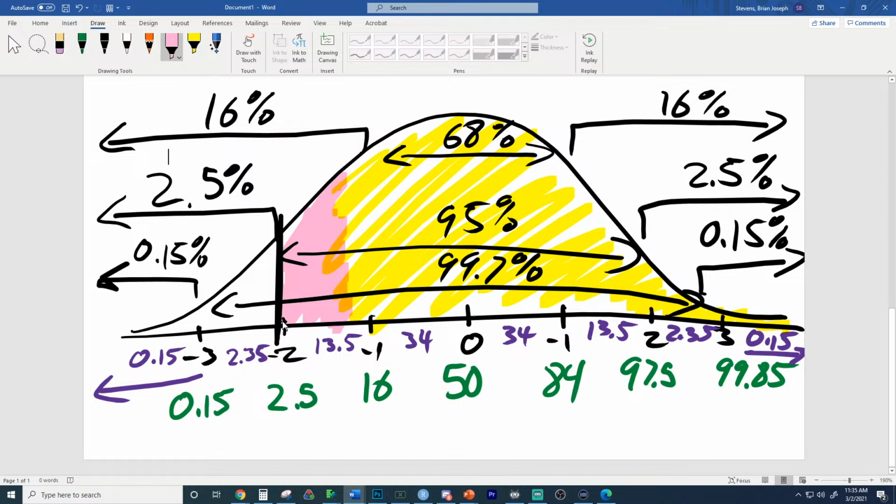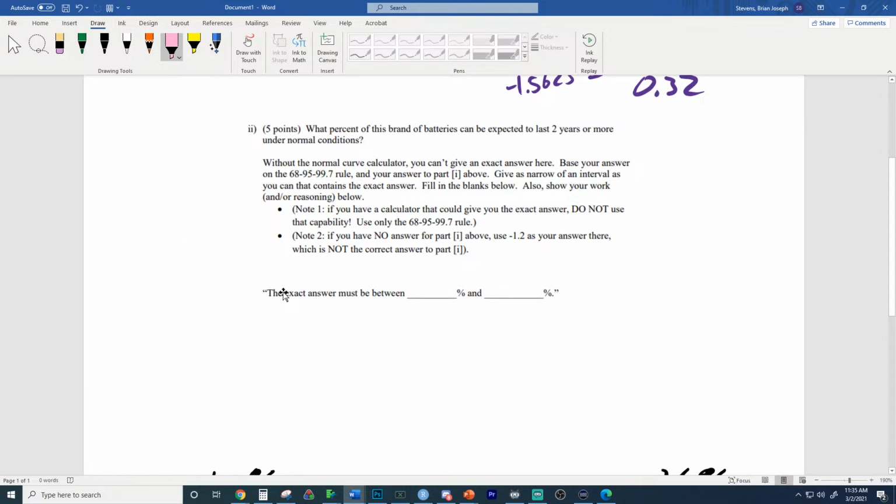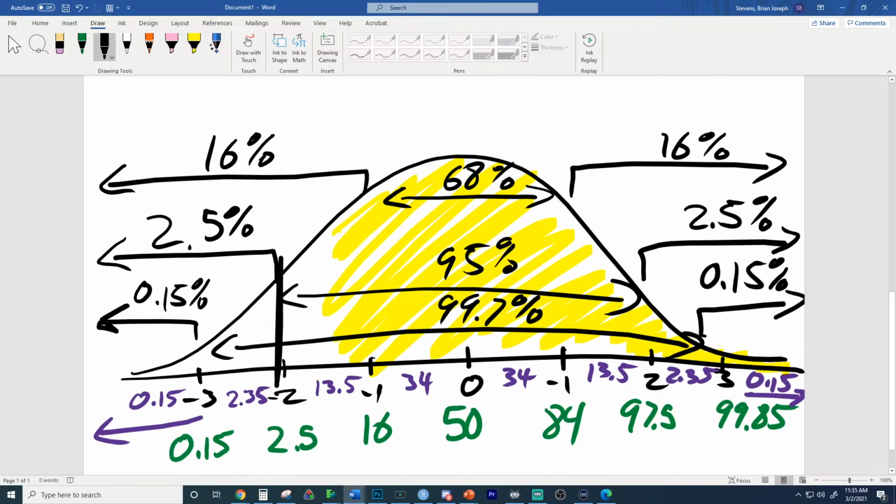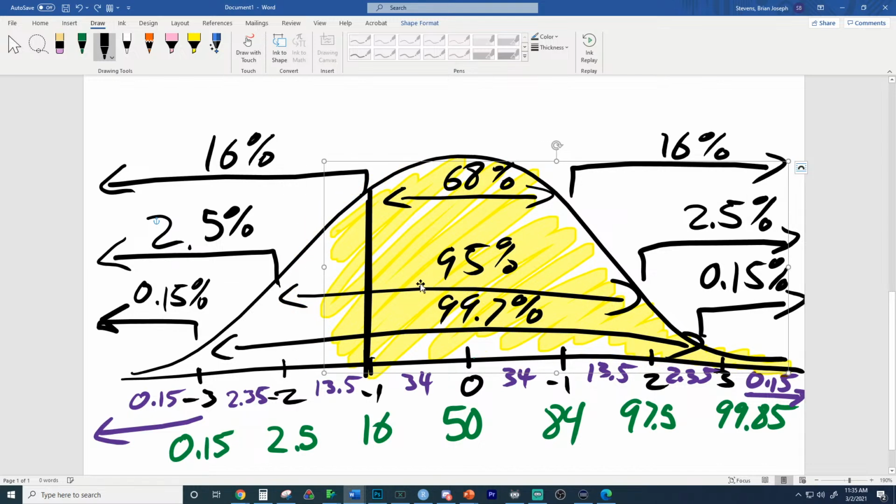Like above here is 97.5. So if you were to travel across these areas, you'd get 97.5. And that would be too much. So the answer has to be between 97.5 and 84. So does that make sense here that the answer is going to be more than 84 and less than 97.5? So that's what we see right here. It has to be less than 97.5, but more than 84. So, yep. Does that make sense right there?